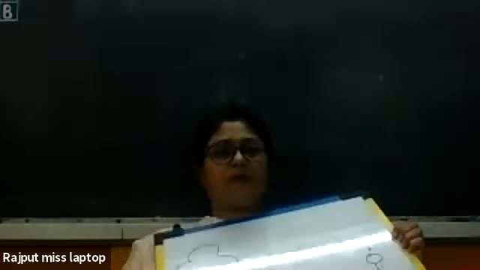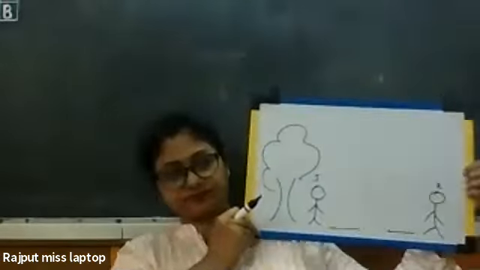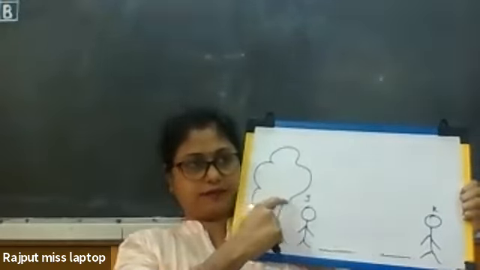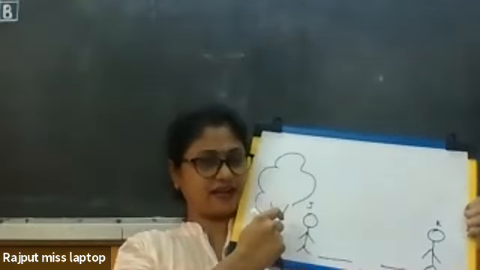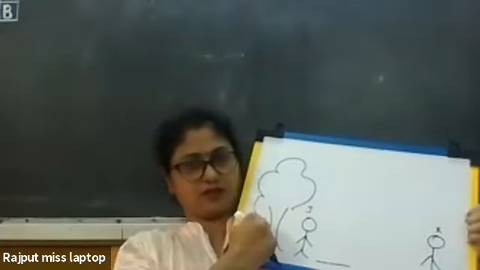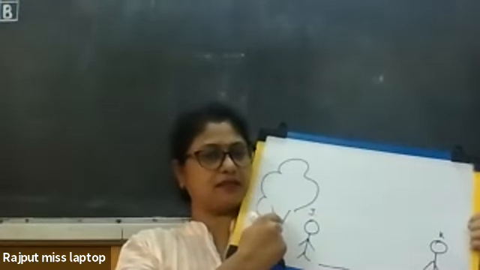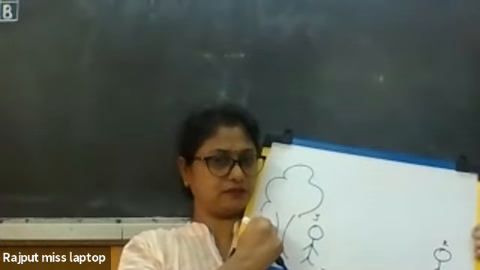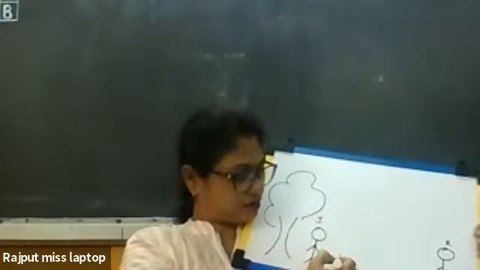Now, look here. This is a tree. Now, there is J standing near the tree. So, J is near or far? Near. Right.